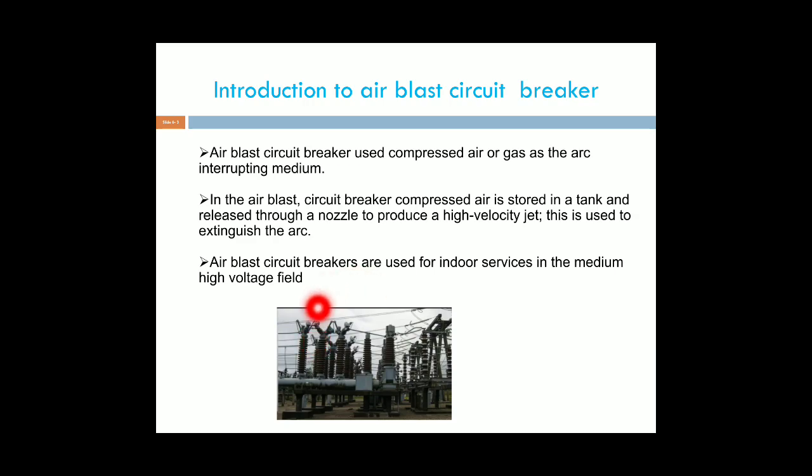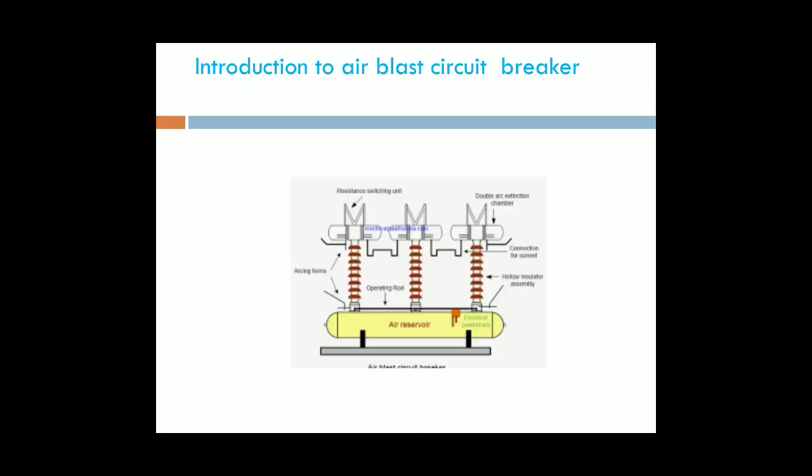This is the practical view of a substation. In that we are using the air blast circuit breakers. These are all the air blast circuit breakers and we are using the tank. This is the tank. At the downwards, this straight line is the tank. Next, this is also the practical view, an equivalent practical view of an air blast circuit breaker.